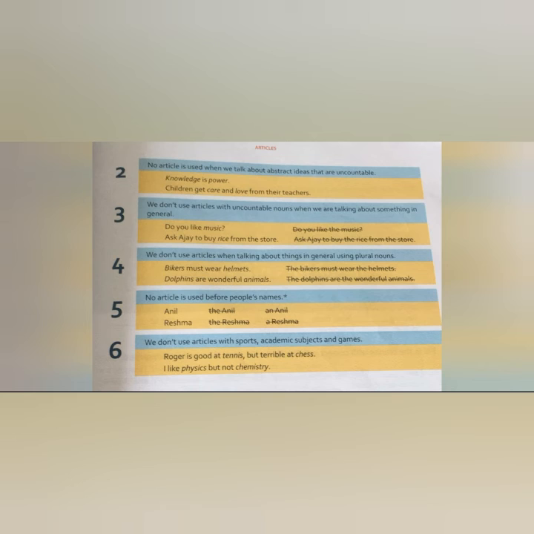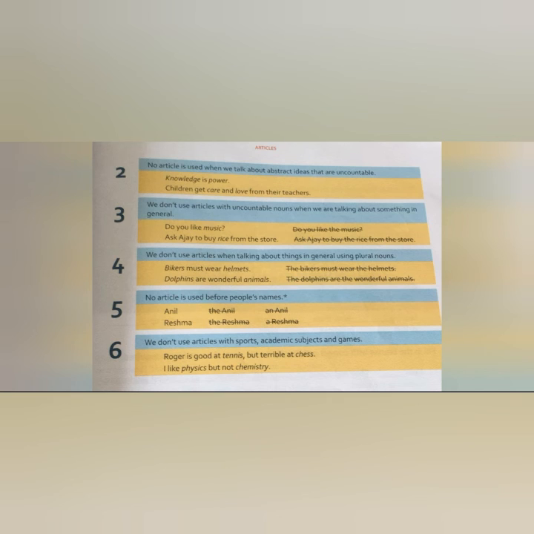Do you like the music? No, do you like music is the correct structure of the sentence, right? Similarly, the next example is, ask Ajay to buy rice from the store. So do we write ask Ajay to buy the rice from the store? No, rice is an uncountable noun, and it is being told in general. So before rice we will not write the.